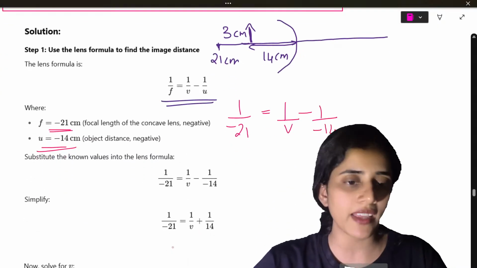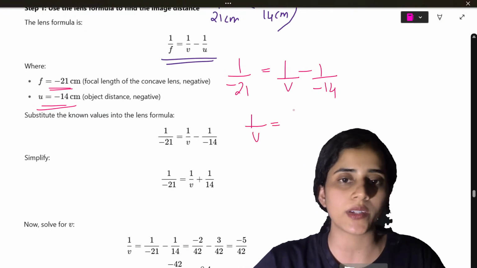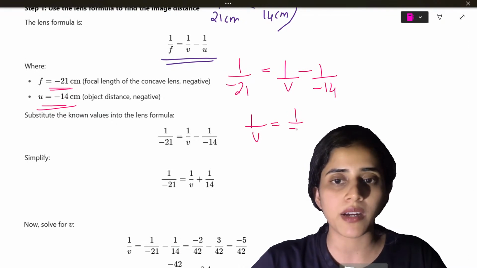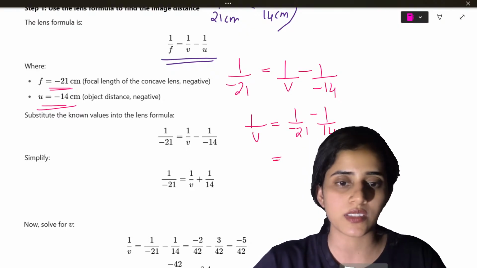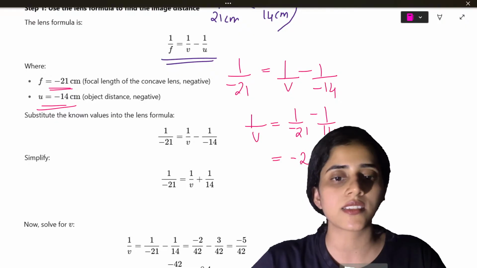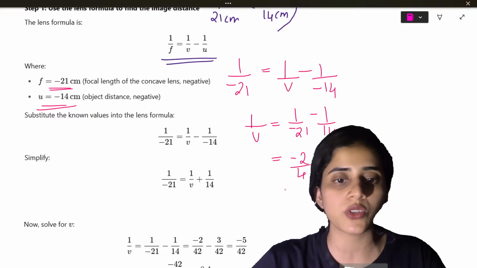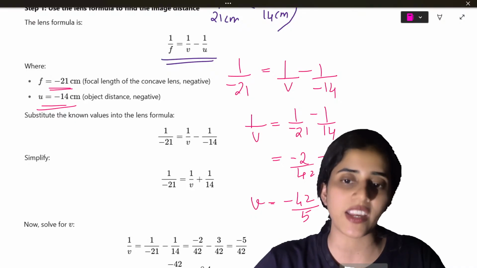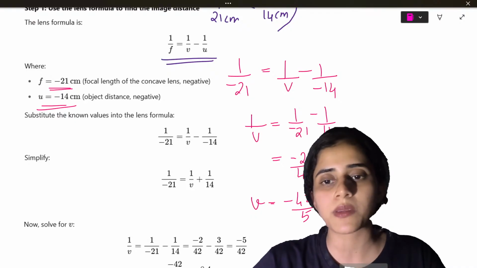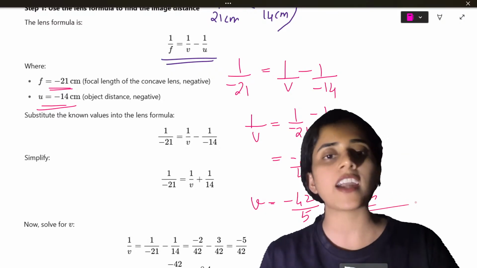So if you do the math, what will you get? 1 by v is equal to 1 by minus 21 minus 1 by 14, which is equal to minus 2 by 42 minus 3 by 42. You will get v is equal to minus 42 by 5. How much is it going to be? Minus 8.4 centimeters. Are you all getting it?